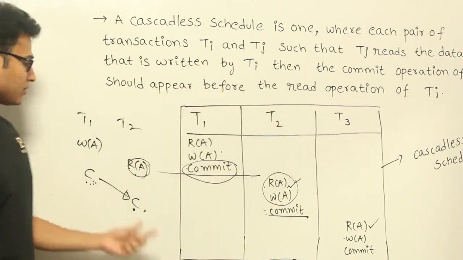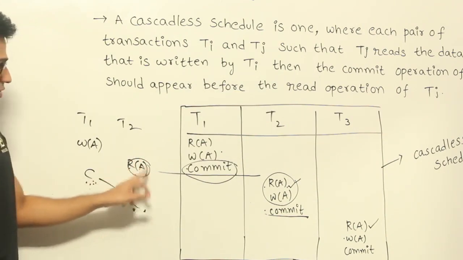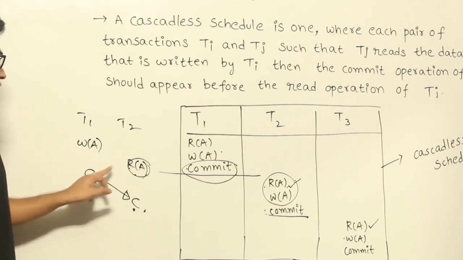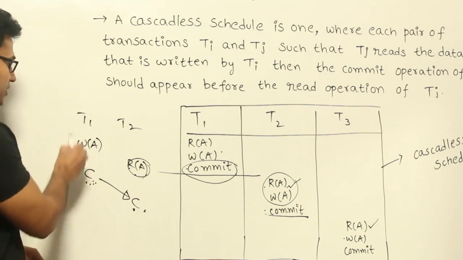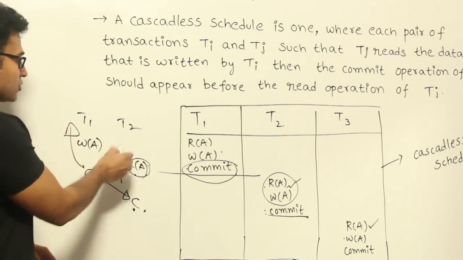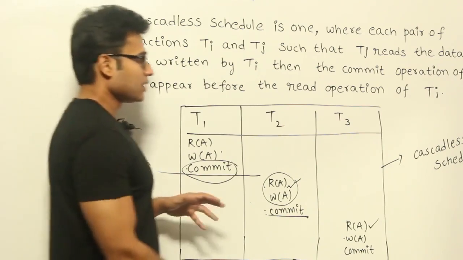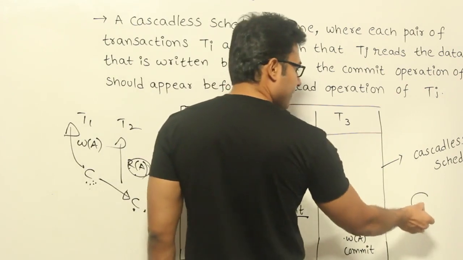But can you say that every recoverable schedule is cascadeless? No. Why? Because of this, isn't it? This is a recoverable schedule, but then you are reading before it gets committed. Therefore, if at this point it says that I want to roll back, then you are supposed to roll back. Got it? Therefore, if you are trying to see the relationship between cascadeless and recoverable, it is like this.